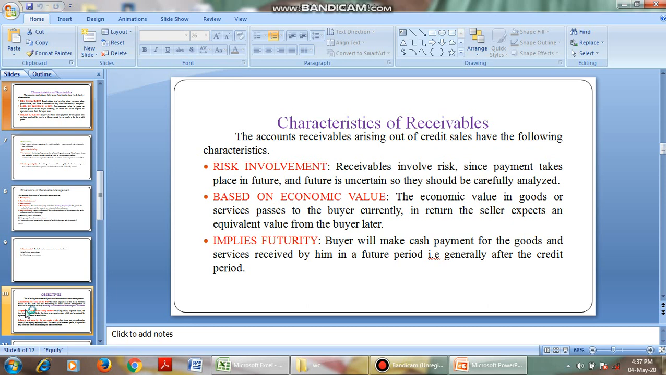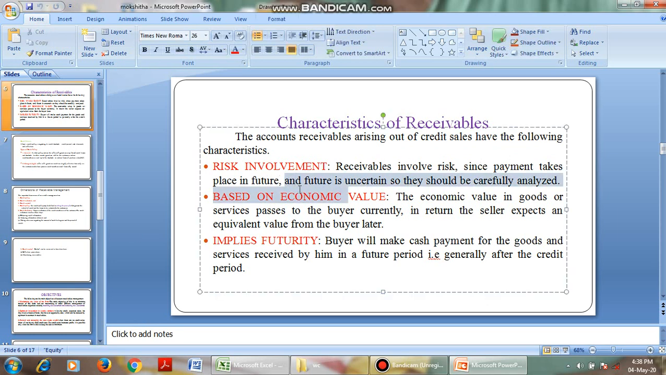In future there is always risk involved. In future anything may happen. We are not sure that we will get the money. So receivables always involve risk. Since it is clearly mentioned here, receivables involve risk since payment takes place in future and future is uncertain.